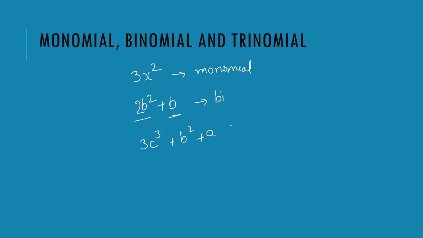Now another thing to notice here is, this one has got just one variable. Okay, and this one, though it is a binomial, it has got just one variable. Only b is there, right? And this one has got three variables. So this is also something that you need to see, how many variables are there in a polynomial. But why?